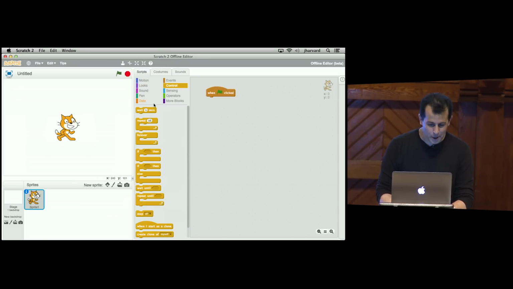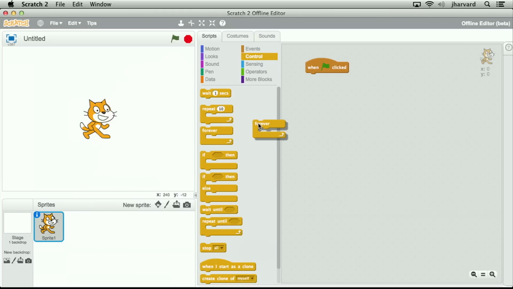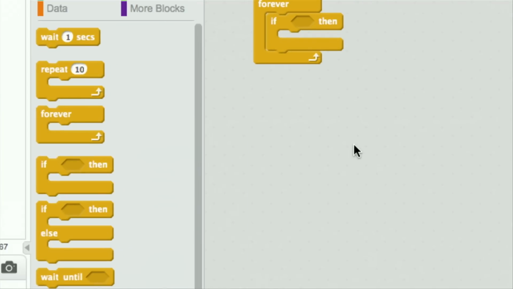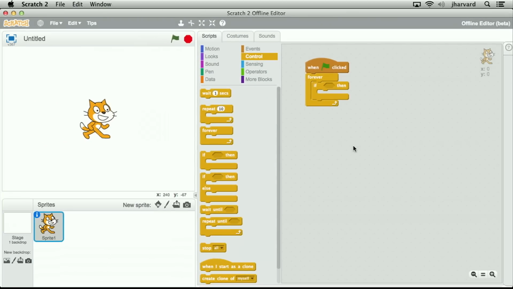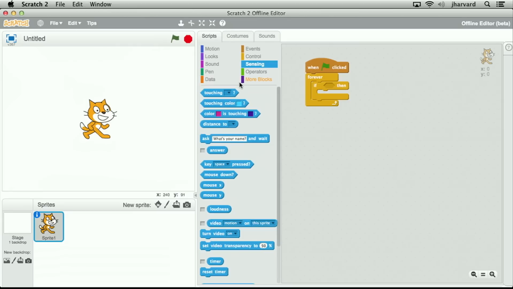All right, so now I'm going to go into, I'll let MIT know. We'll go over here to Forever. And now I want to do something again and again. I'm going to go into Control, and let's see, I'm going to drag my if condition there. So now notice the logic. When the green flag is clicked, do something forever, but only do that something if this other thing is true. I'm going to go to, let's say, Sensing. And I'm going to go ahead and choose touching and drop it there.